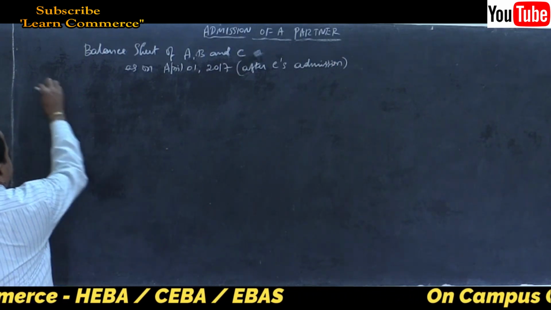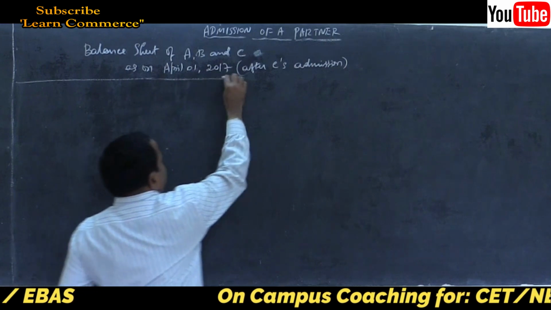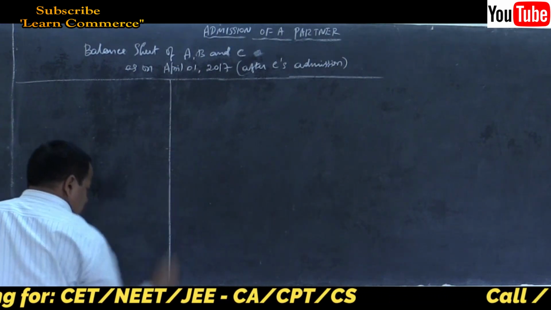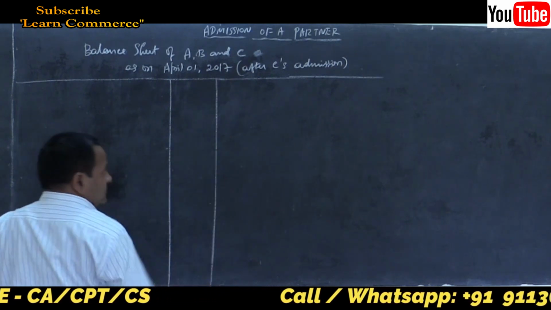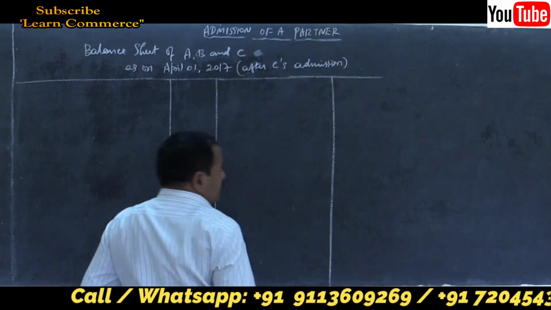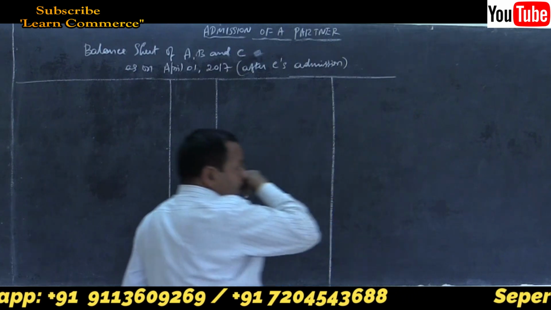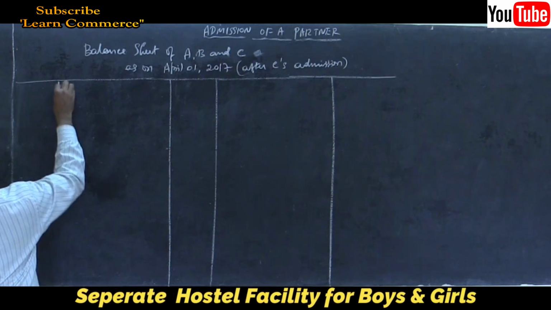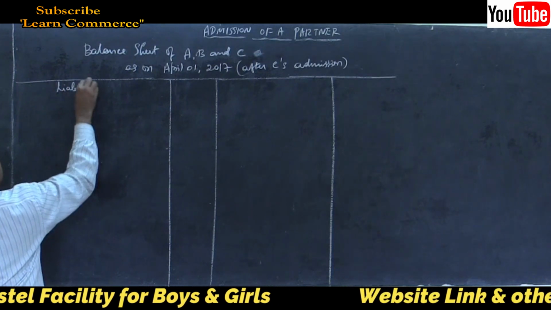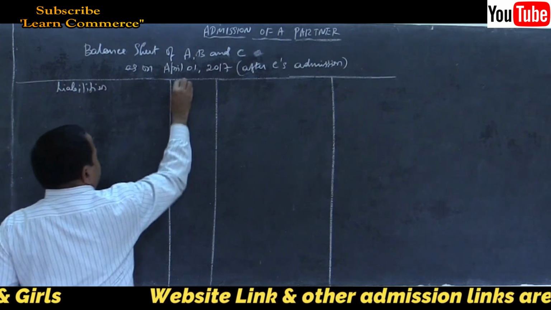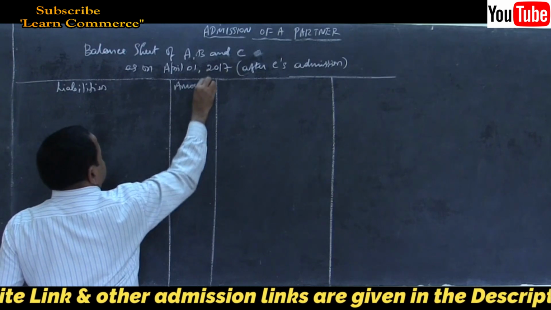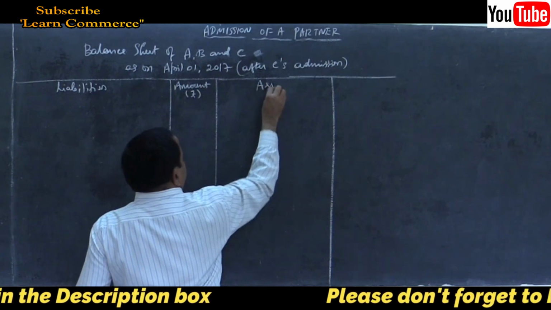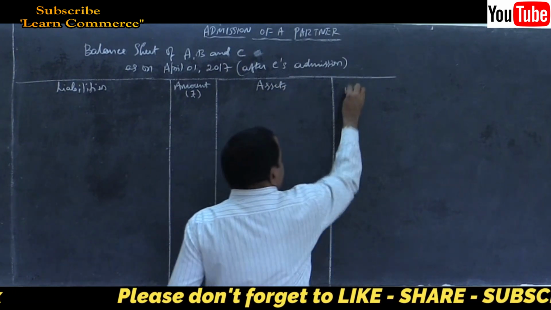Draw the columns. Write the column headings. No debit credit. It is a statement, not an account. Liabilities, amount in rupees. Assets, amount in rupees.